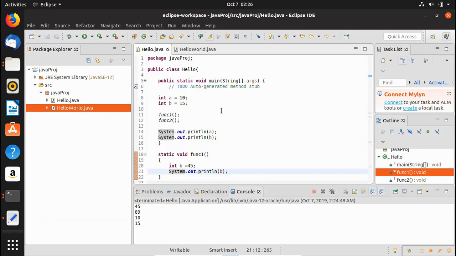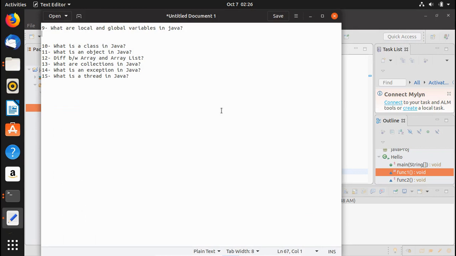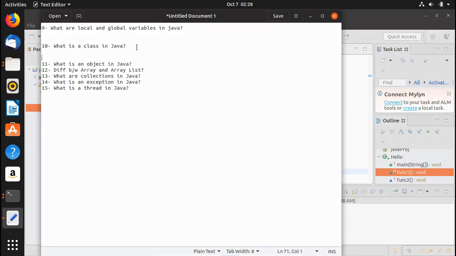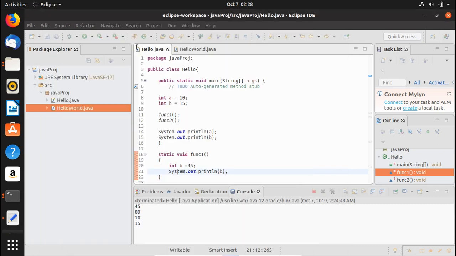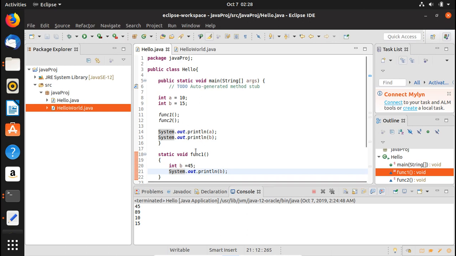So now let's move on to the next question, which is essentially, what is a class in Java? The idea is that all the Java code is basically defined in a class. Okay, and a class could have variables and methods and all the code.